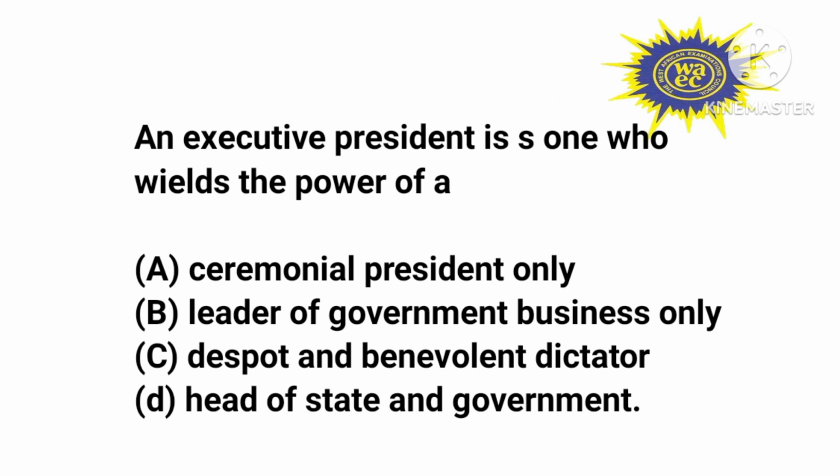Now, a country is referred to as a state. So an executive president is the president that exercises power, that is in control of the government of the whole country. Now let's look at the options and choose the correct answer. Option A, ceremonial president only. A ceremonial president is a president that does not have executive powers. He is not in charge of the governance of the country. He's just recognized as a ceremonial president.